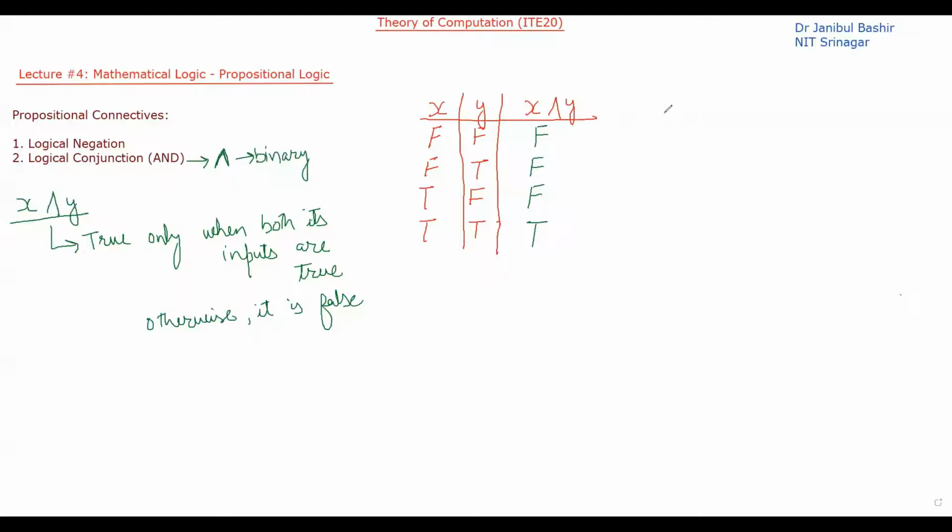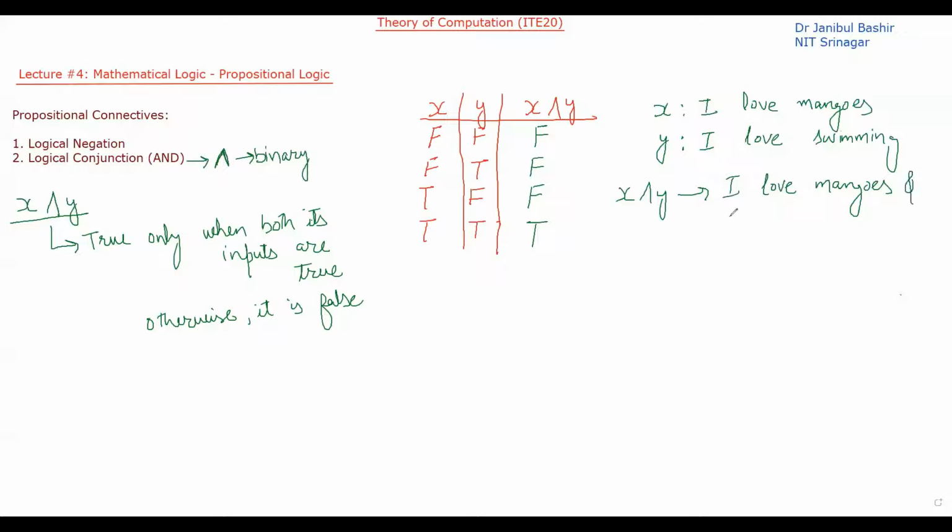Okay. And in terms of propositional statements, let's say X is I love mangoes, and Y is I love swimming. Then what will be X and Y? X and Y will be I love mangoes and I love swimming.